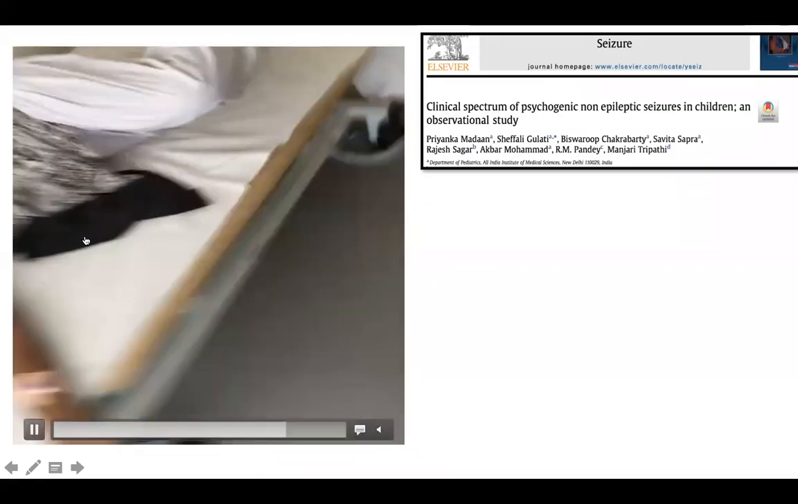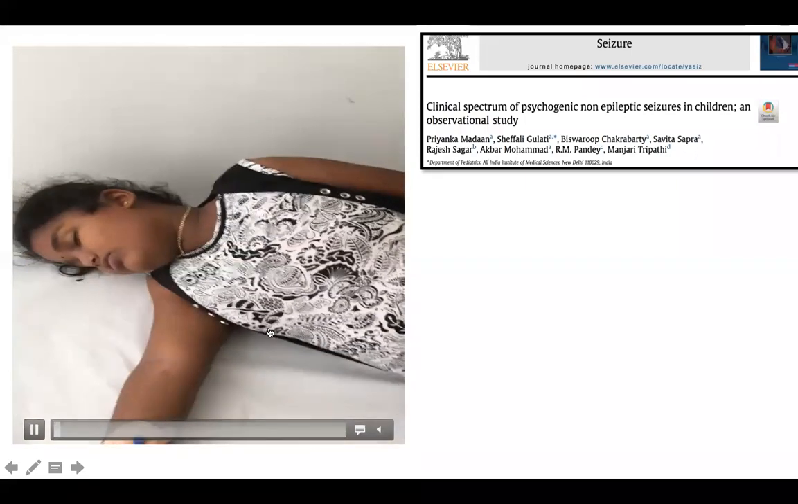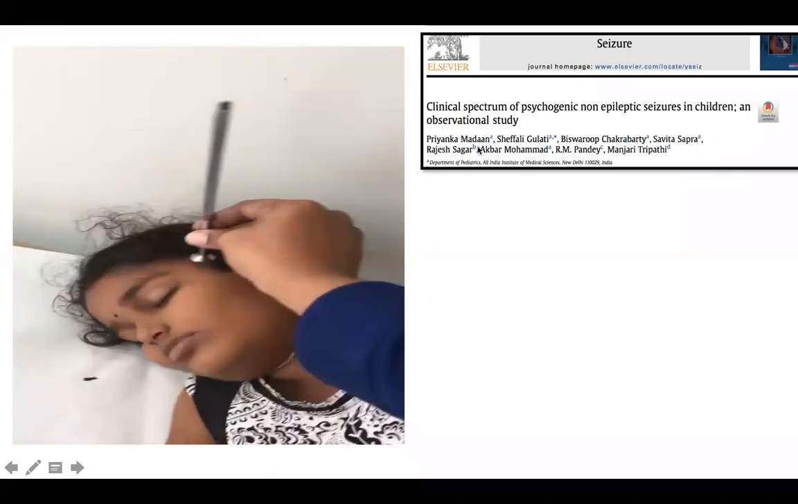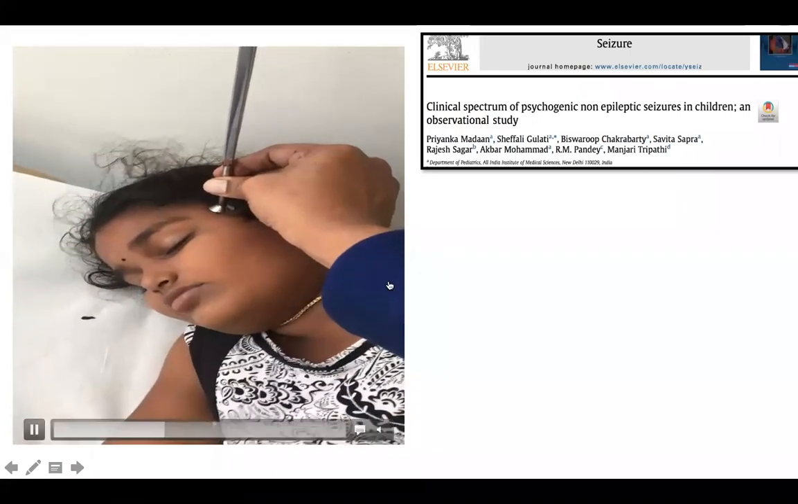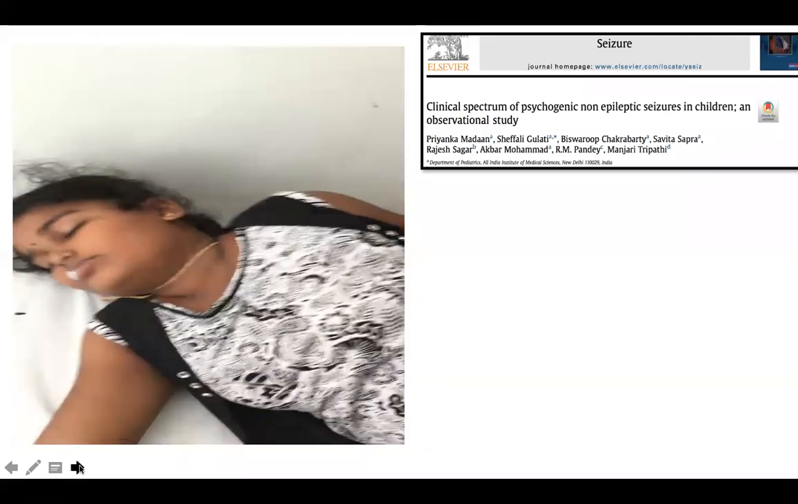Once you document these events and show the parents, you are pretty sure that these are psychogenic non-epileptic events and not true seizures. But these are very difficult to treat, especially if the family is not willing to accept. They may do doctor shopping and go from one place to another.